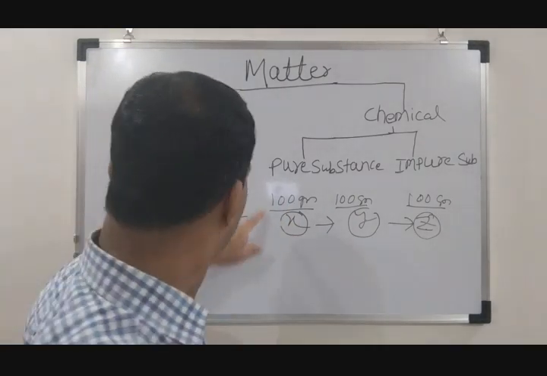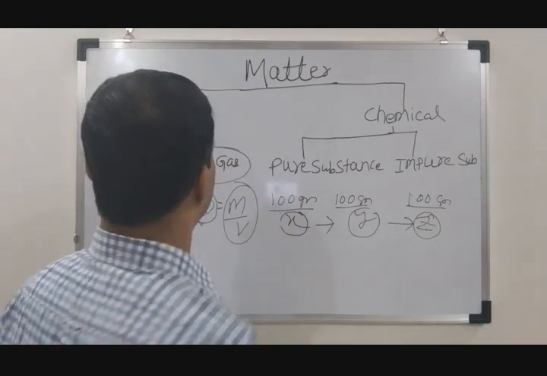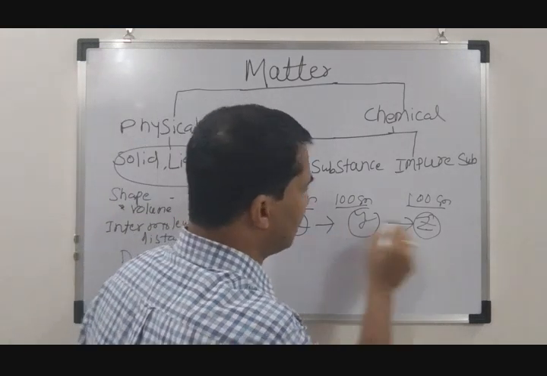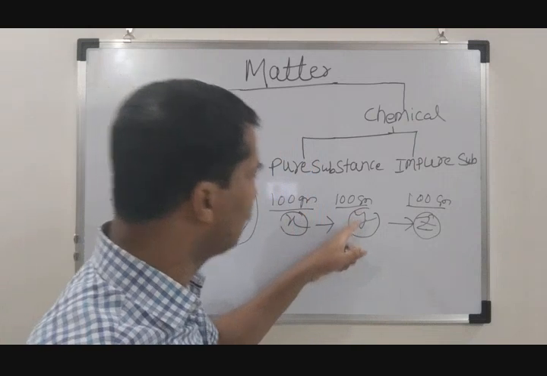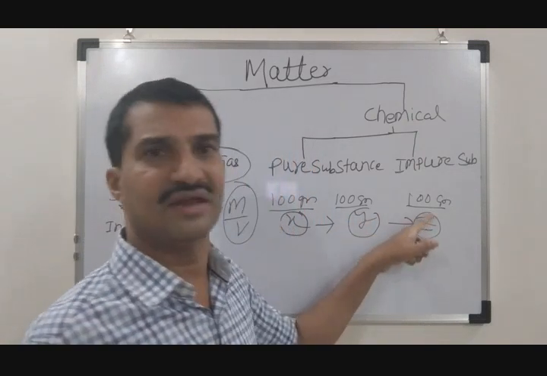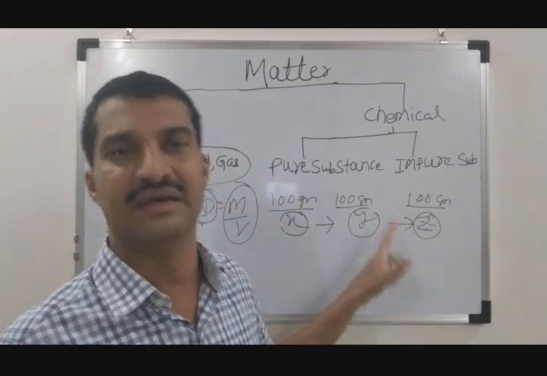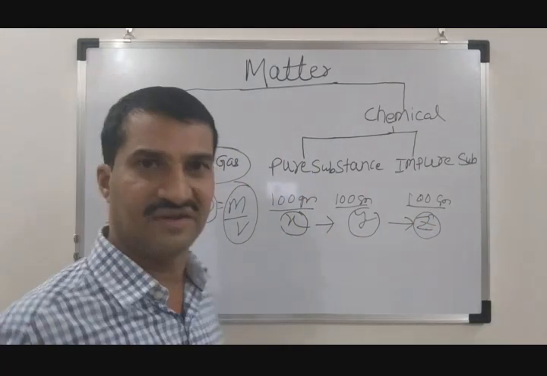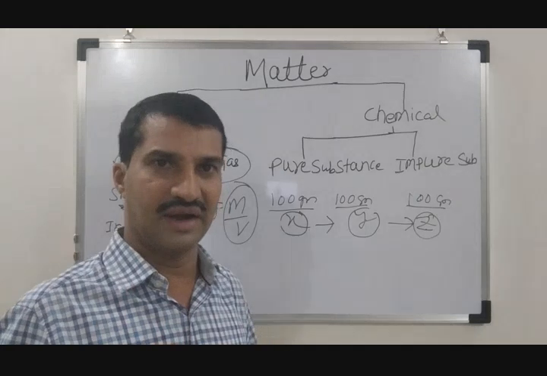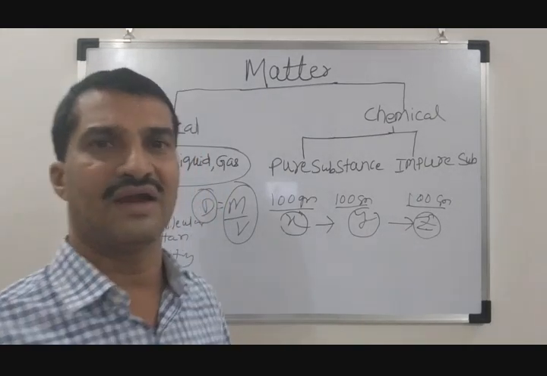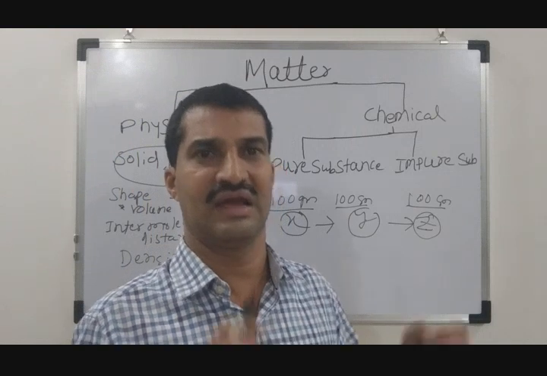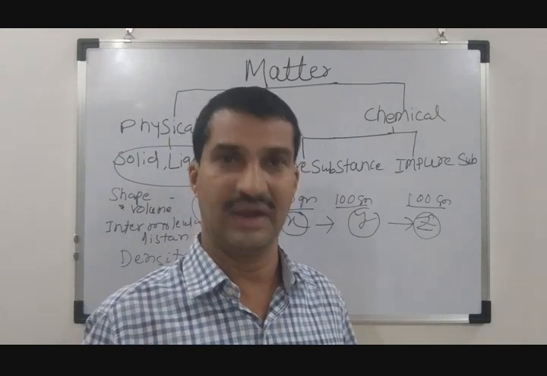Because denominator less, the total density will be more. If the volume goes on increasing here, that means the denominator is increasing, that means the density is decreasing. So in case of density, for solids it is high, for liquid it is less than the solid, and for gas it is further lesser than the solid and liquid.